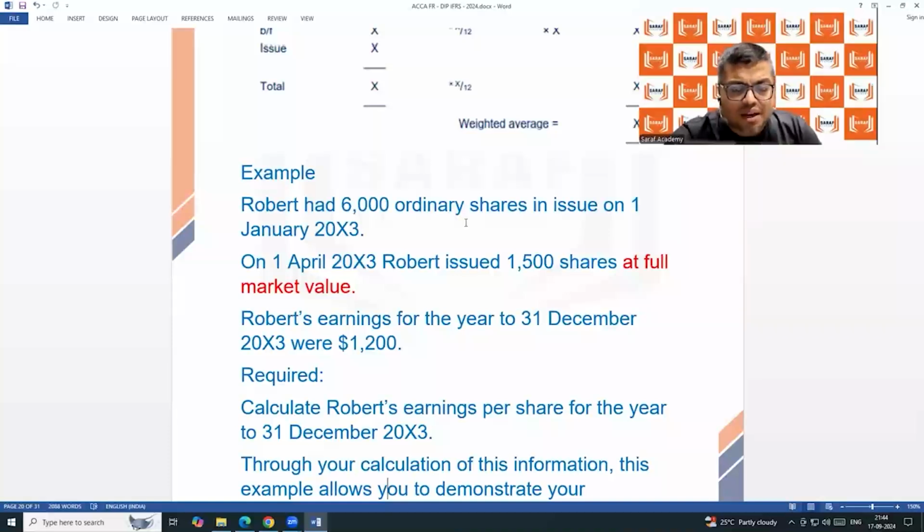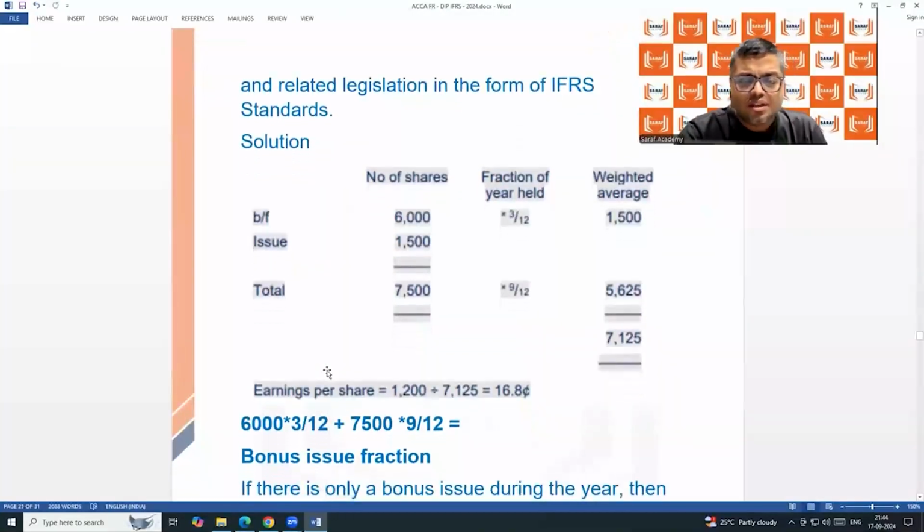So the weighted average number of shares, 6,000 into 3 by 12 plus 7,500 into 9 by 12. Or the calculation which you are liking, 6,000 into 12 by 12 plus 1,500 into 9 by 12. Both will come same only. Whatever the weighted average number of shares will come, divide 1,200 profit, we will get basic earnings per share. There is no requirement to make a table. You can, because in the exam, generally multiple choice. In IFRS, you need to show the calculation.